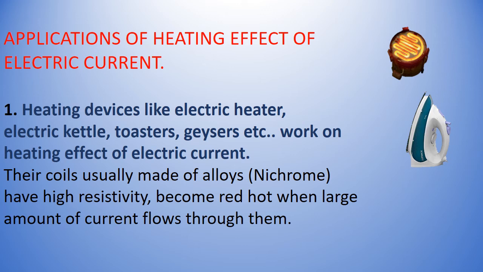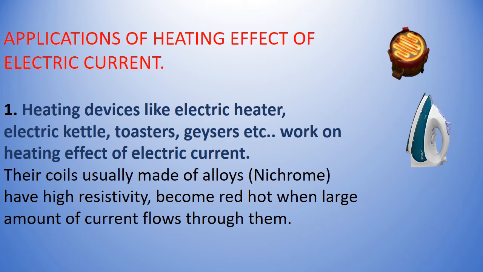Children, now let us look into some of the applications of heating effect of electric current. Already we have discussed, let us just conclude it. All the heating devices work on the principle of heating effect of electric current. So in all these devices we have special coils or heating coils which are usually made up of alloys. Children, you know what is the meaning of an alloy? They are combination of elements. So the normally used alloy is nichrome.